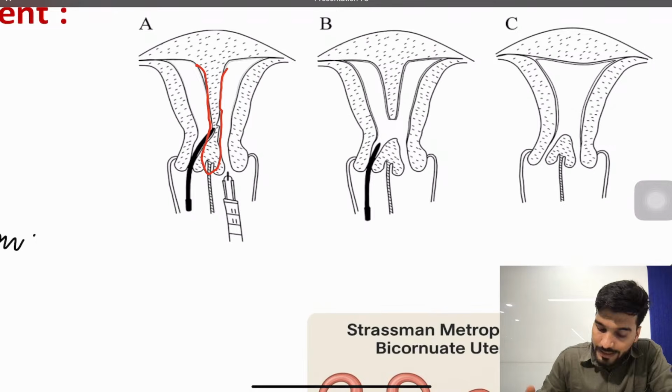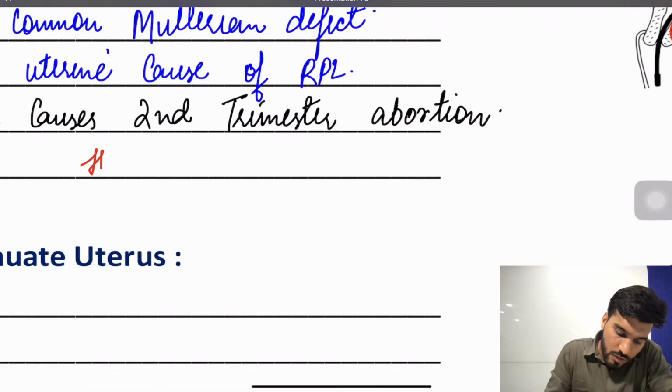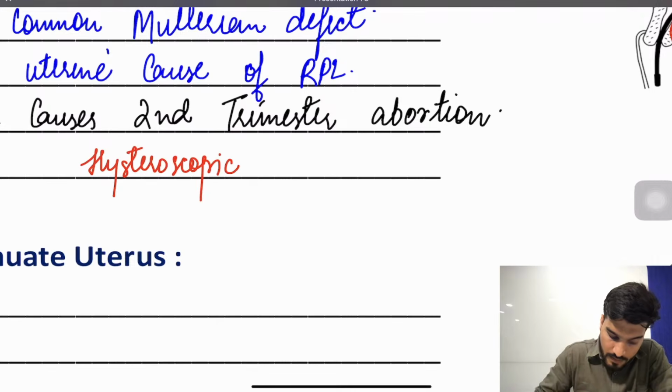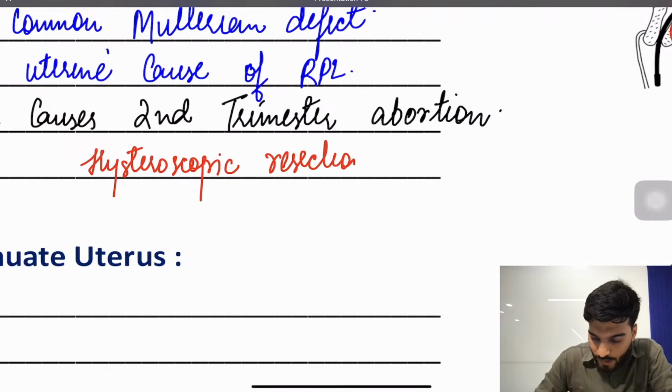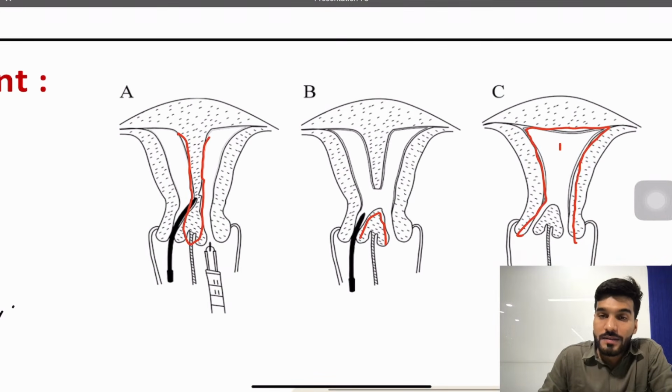We go hysteroscopically and resect this part. So in this way you are resecting this part, and this is a normal uterus now. So management is hysteroscopic resection. So what is the treatment for a septate uterus? If the image is given of a septate uterus and it mentions it's a classical case of abortion, usually in the 18 to 20 weeks around second trimester, and what will be the management for this particular condition? Your answer goes to hysteroscopic resection.